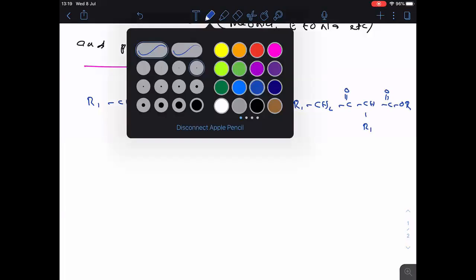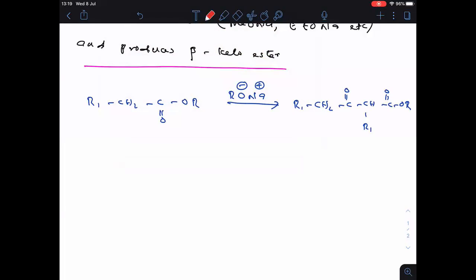The carbon bonded to the ester functional group is the alpha carbon, so at beta a keto group is there. So this is the beta keto ester.